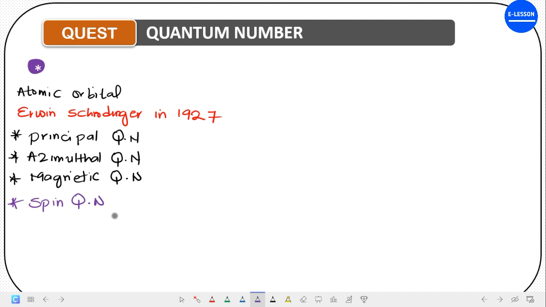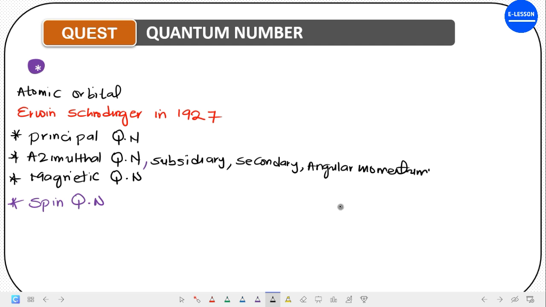Now I said Erwin Schrödinger gave three quantum numbers, which are the principal, the azimuthal, and the magnetic quantum number. The azimuthal quantum number is also called the subsidiary, in some places the secondary, after principal, secondary, and in some places the angular momentum quantum number.